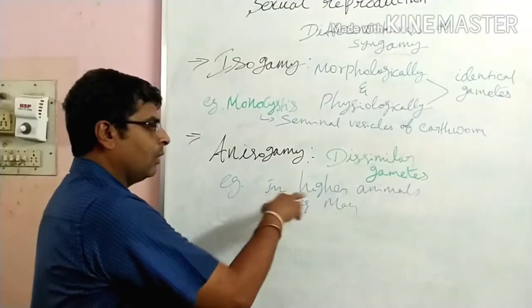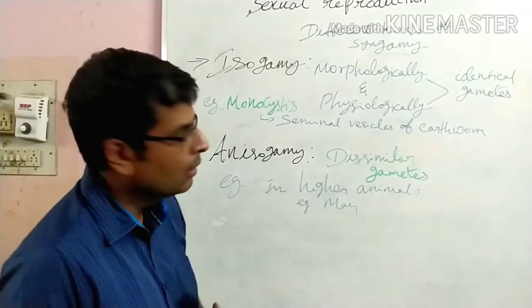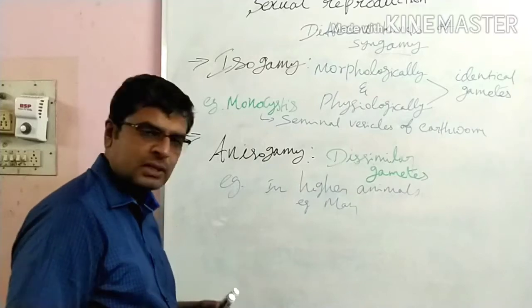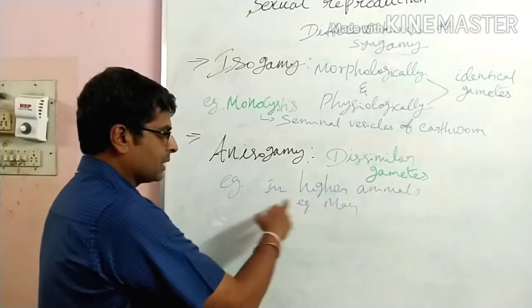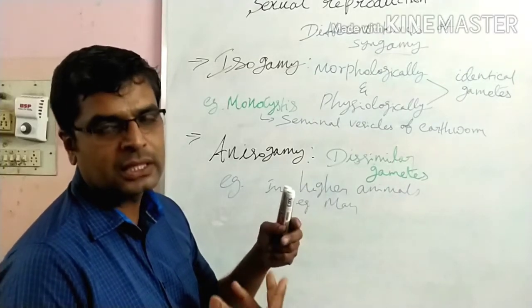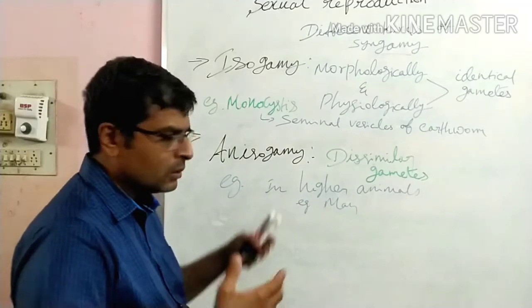For example, in all higher animals, dissimilar gametes fuse. Morphologically they are different, and physiologically also different. For example, in man, the sperm structure is different from the egg structure. They undergo fusion.